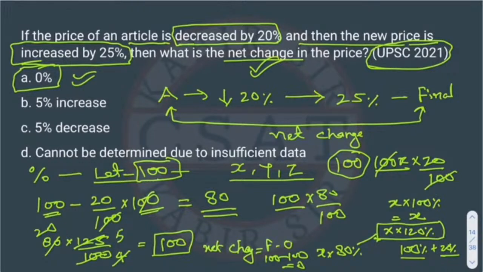So how will the percentage come? The formula of net change is: final price minus original price upon original price into 100. Right. So this is the formula of net change. Okay, we have to remember this. Because this is 0, it is 0 upon 100 into 100. So this answer will be in percentage. Right. So its answer is A. I hope this is understood. Right.